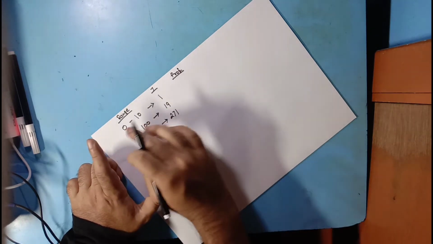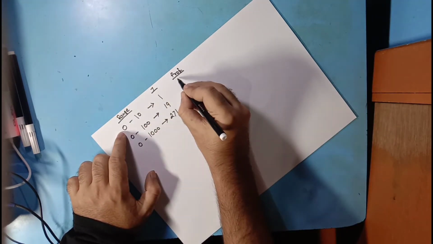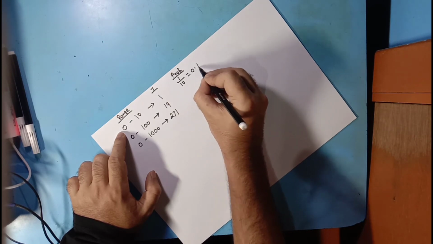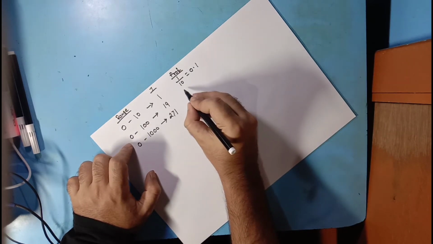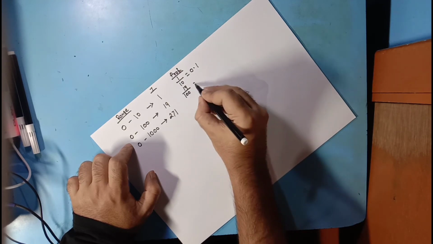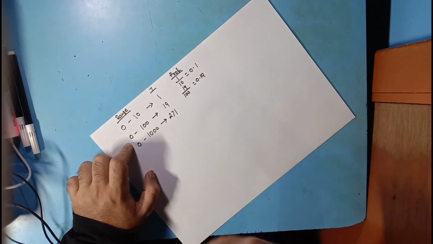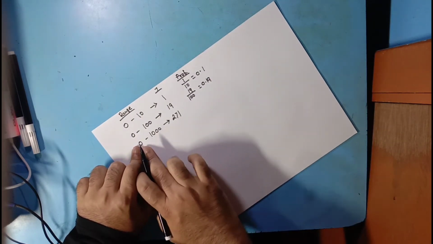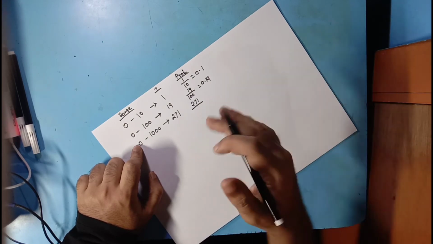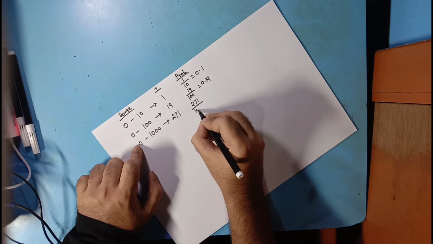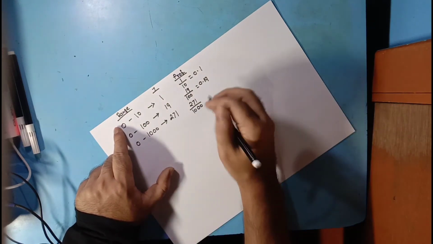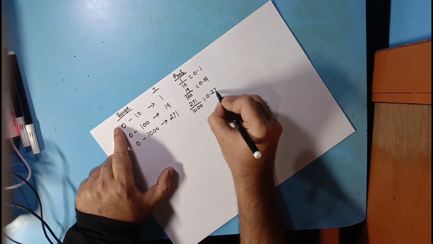So between 0 to 10, which is 10 digits, we just got one 7. So it's 1 by 10, which will be 0.1. Now for the next range, we got 19 sevens in the 100 digits, so it will be 0.19. Then between 0 and 1000, it will be 271 divided by 1000, which gives us the probability of finding 7s in this range, which is 0.271.